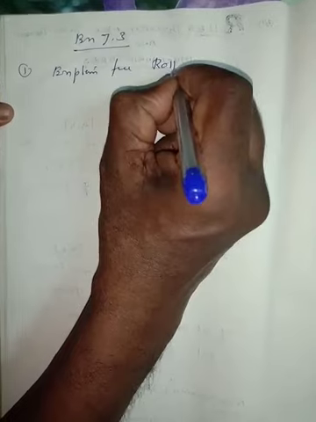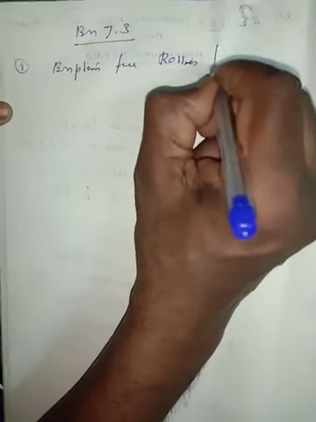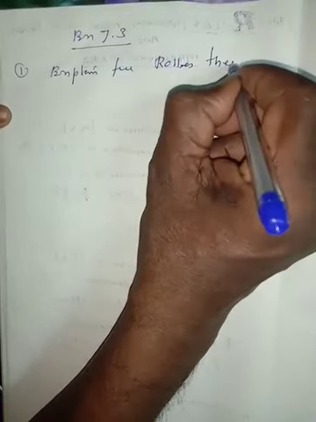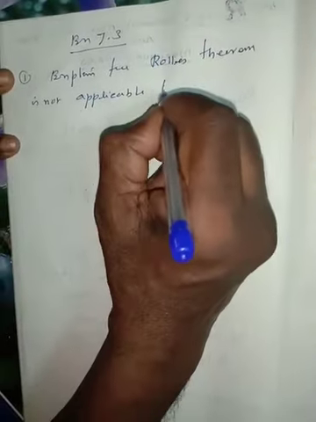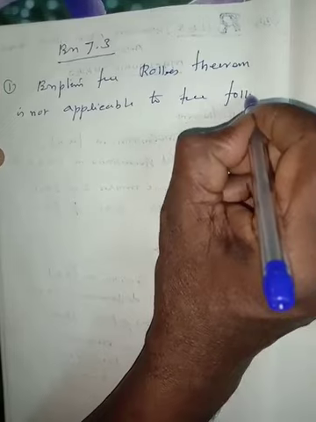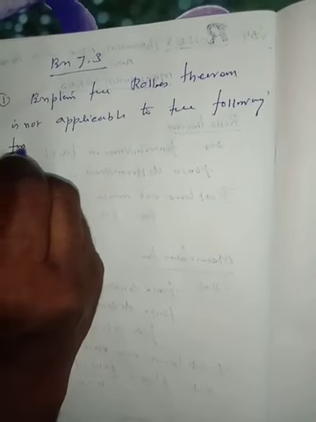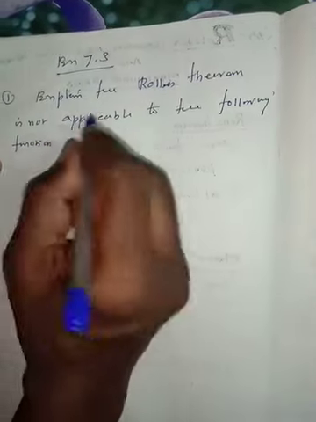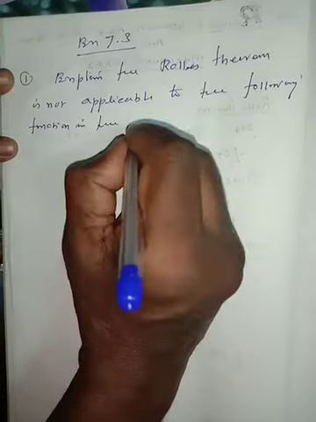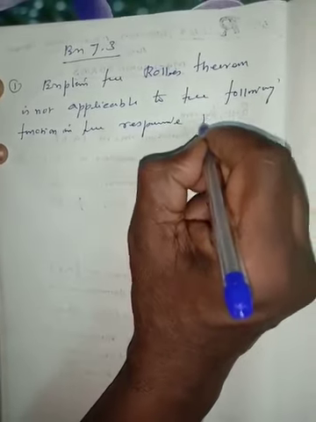Exercise 7.3. Sum number 1. Explain why Rolle's theorem is not applicable to the following functions in the respective intervals.